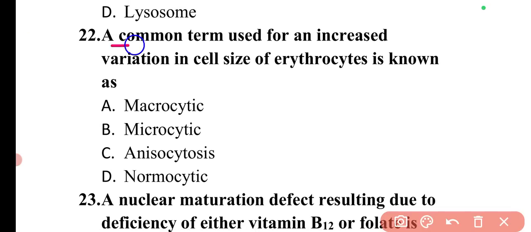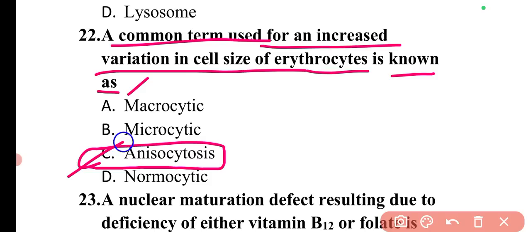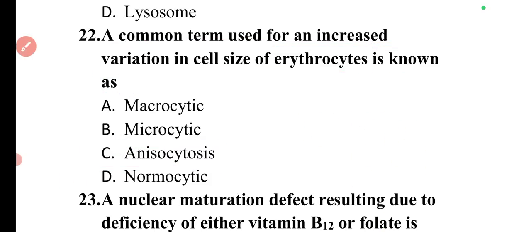Next question is: a common term used for an increased variation in cell size of erythrocytes is known as. So increased variation in cell size of erythrocytes is known as anisocytosis, and increased number of RBCs is known as polycythemia.